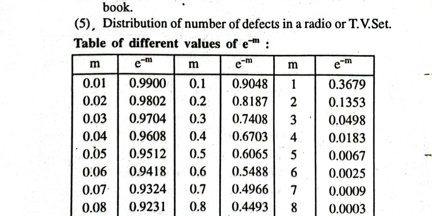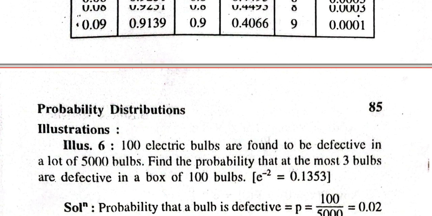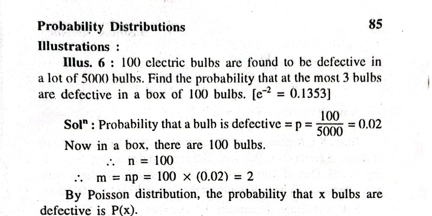This is the table to calculate various values of e raised to minus m based on the given value of m. We will use this table later on. Now, let us see how you can calculate examples of this distribution. See, this is the first example, first illustration.